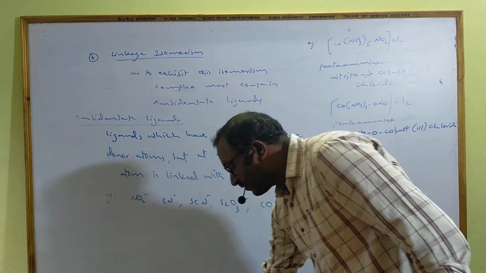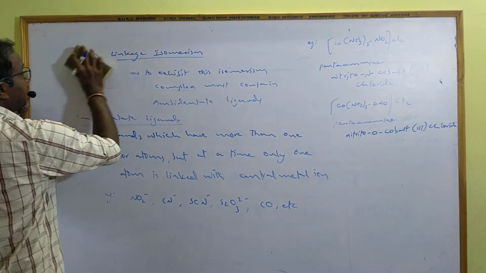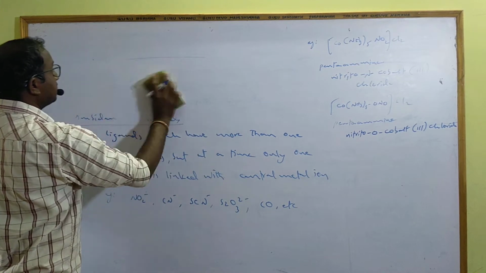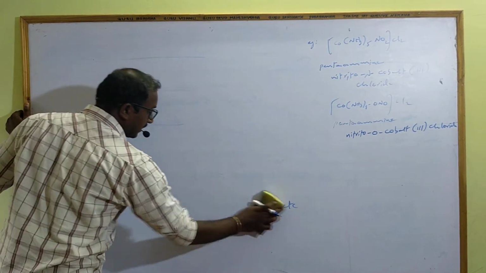Like that, the molecular formula is the same, the linkage with the central metal ion is different. That is possible if ambidentate ligands are present. So this isomerism is called linkage isomerism, the fourth type.